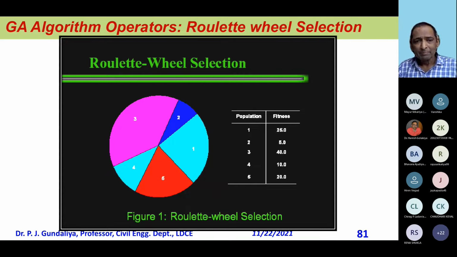Maximization problem, it means that it repeats 3 next time, because 3 has got the highest value, and the next generation I don't want this. Now, it is nothing but simple probability rules.